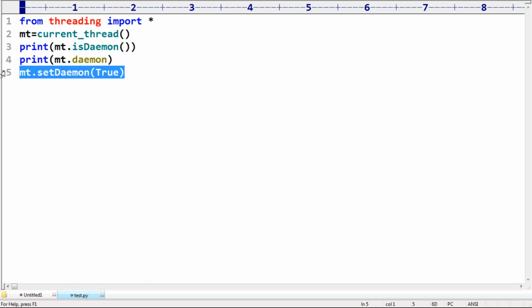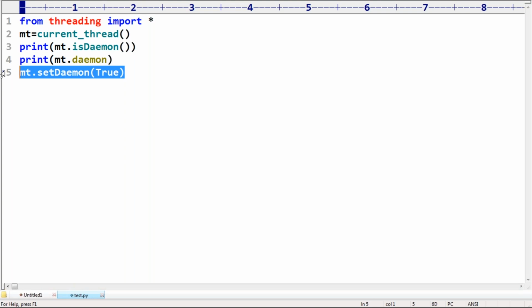What activity am I doing? We are trying to make the main thread a daemon thread.